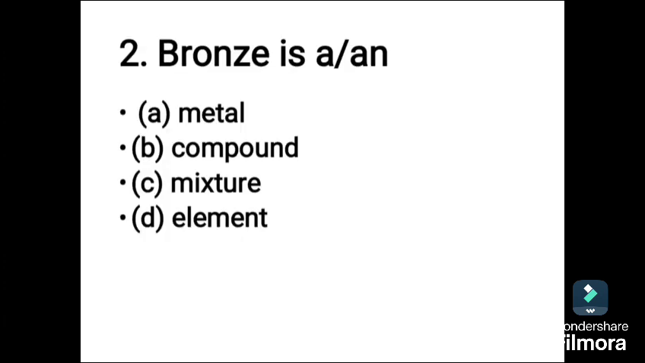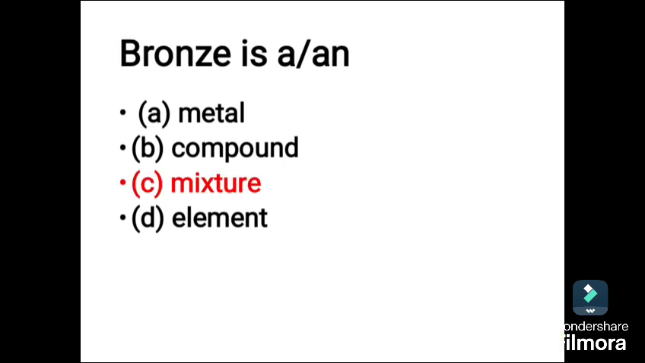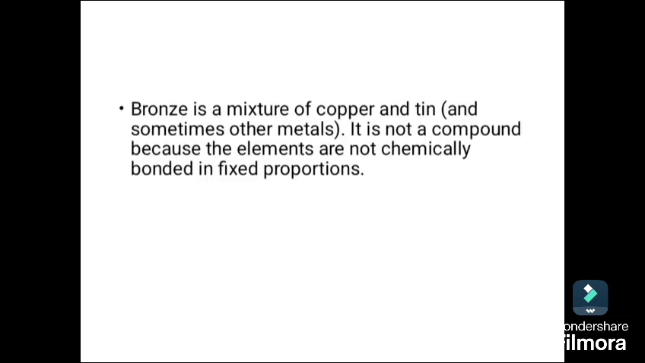Number two, bronze is a: A. metal, B. compound, C. mixture, D. element. The answer is mixture. Bronze is a mixture of copper and tin, and sometimes other elements. It is not a compound because the elements are not chemically bound in fixed proportion.